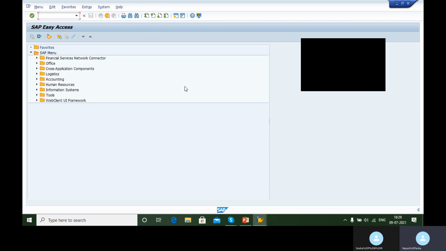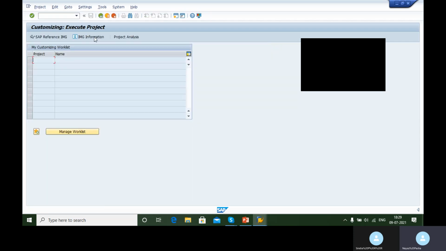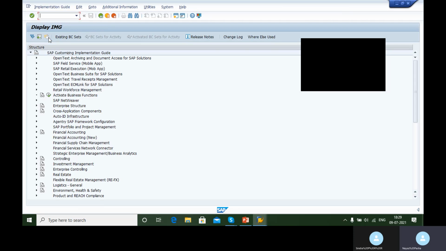Now, there are two things here which you need to understand. One, the work that is done by the consultant. And secondly, what does the end user do? The end user basically creates all these reports, forms, the incident reporting, or creating MSDS. All that is taken care of by the end user. But apart from those things, we have something known as configuration, wherein you have to take the master data provided by the client and configure it. Configuring is nothing but making the settings to use this software.